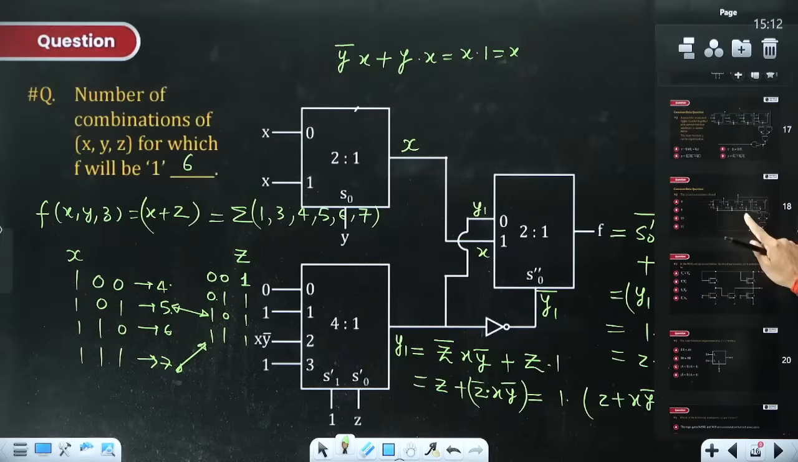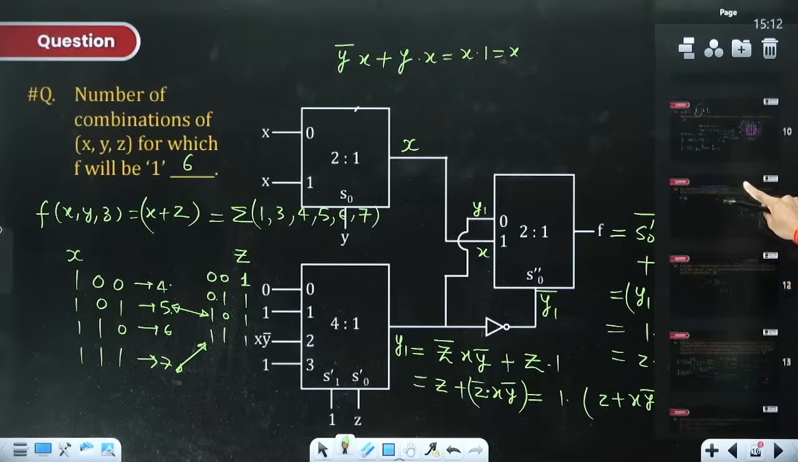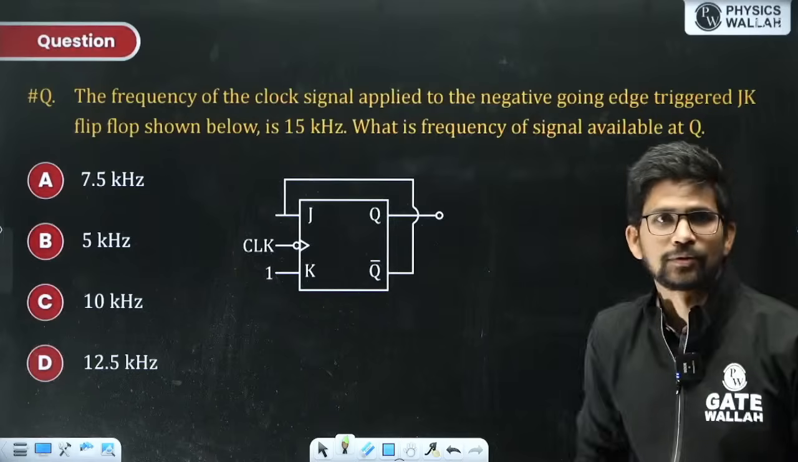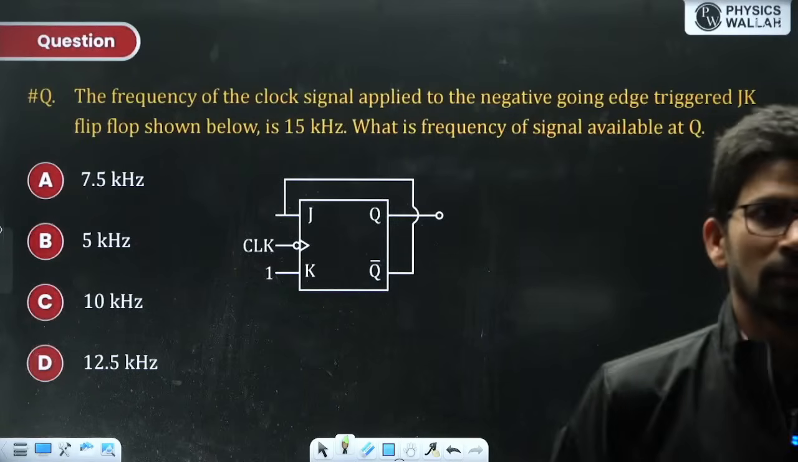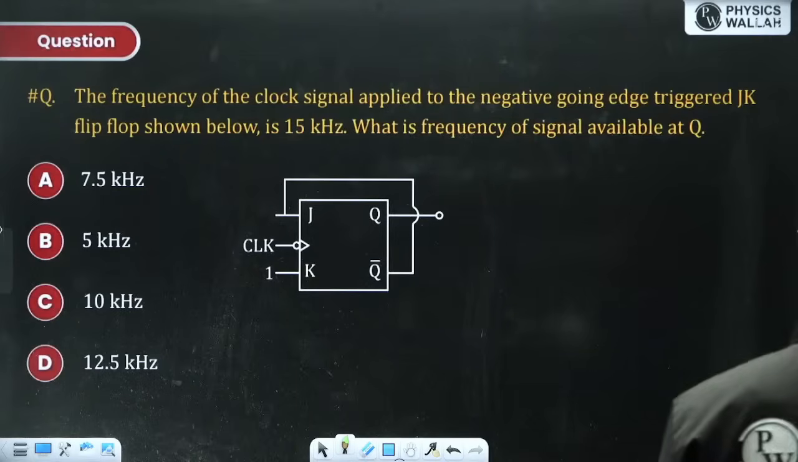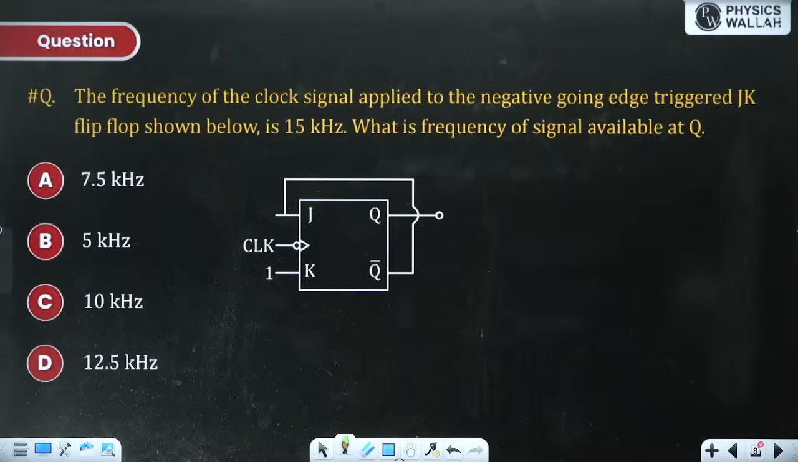Okay. Now one question from counter. Firstly, an easy question and then a tricky question. Solve this question. Clear? 6 is the right answer. Okay. So always try to find out the function. Then we will get the answer eventually.